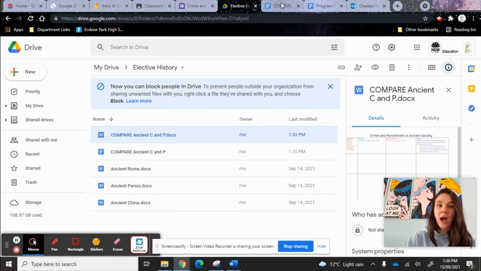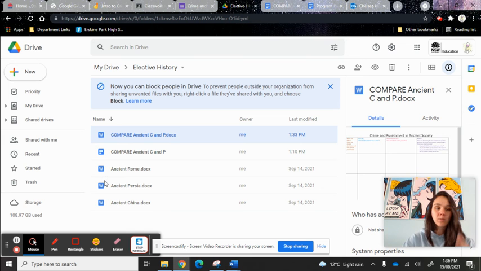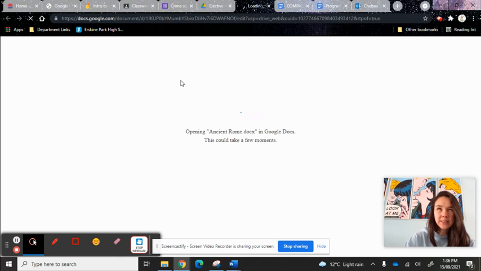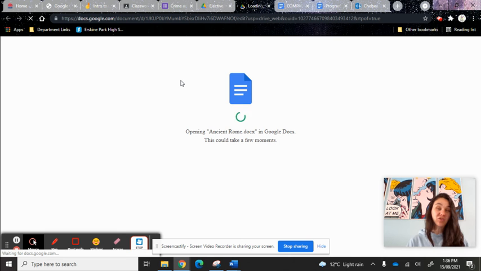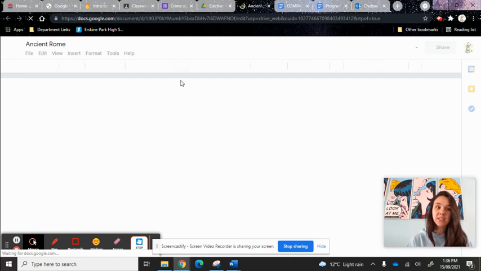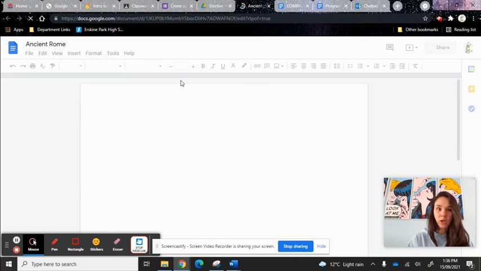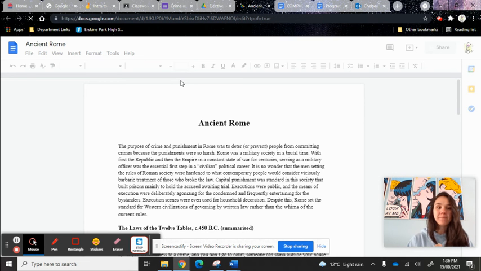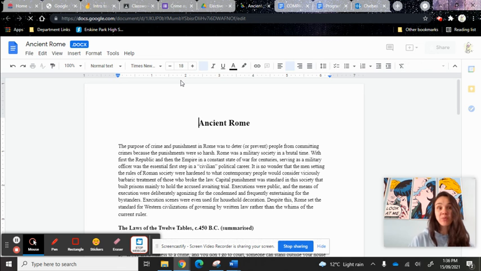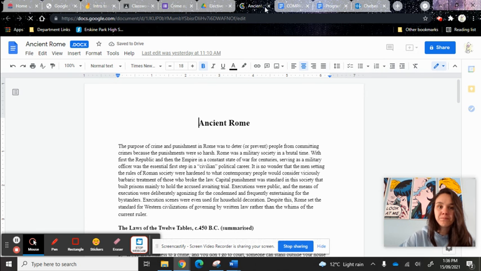Anyway, so you're going to pick at least 2, most hopefully 3. And as you read them, I want you to jump on the compare. Oh, before I do that though, each document at the top does have a YouTube clip. The YouTube clip is slightly different. It's one that I found. It is slightly different to everything that is in the Word document, but it covers the same sort of stuff most of the time. So if you'd prefer to have a look at the YouTube clip, each of them I think are about 10 minutes. If that is something that you'd prefer, then go for it. Except maybe Ancient Rome does it.